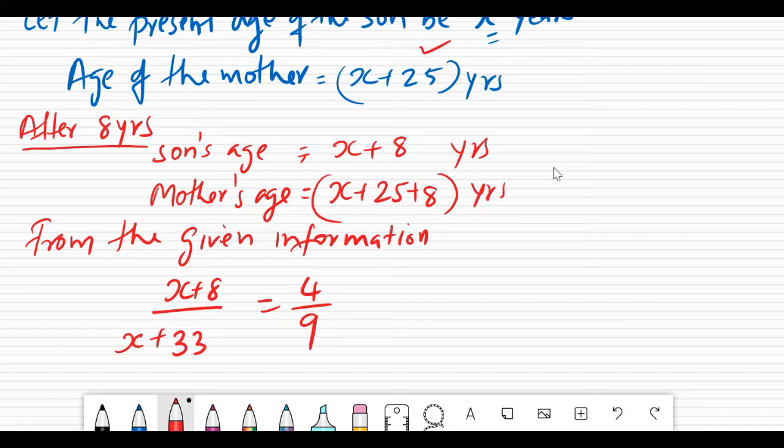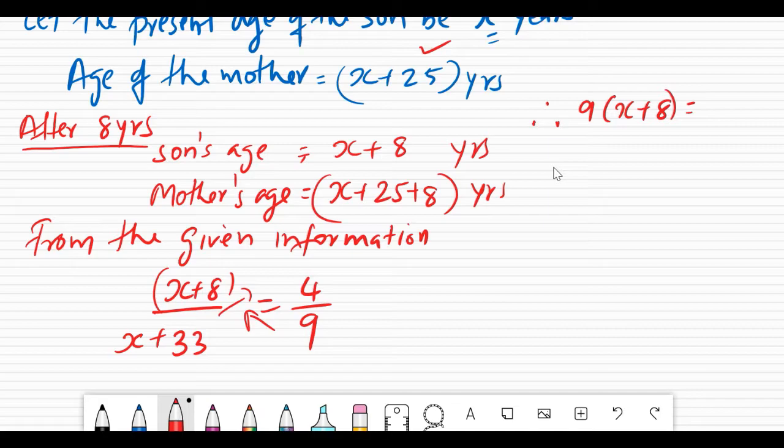Now we have reached a stage where we have an equals sign, and on both sides we have some numbers and only x is the variable. So we have solved this kind of sum. We can simply equate this by cross multiplying, which you have studied. So what we will do next is say that 9 into x plus 8,